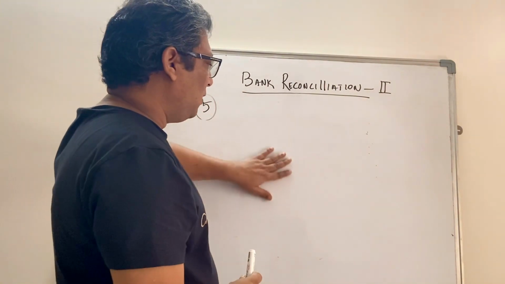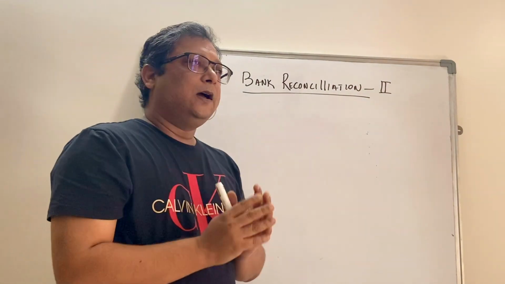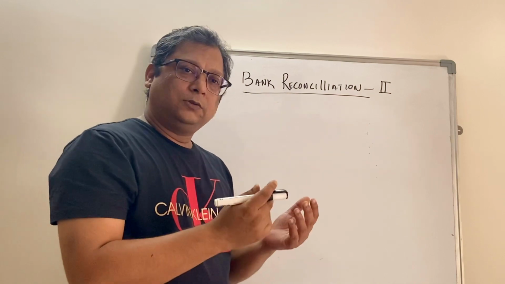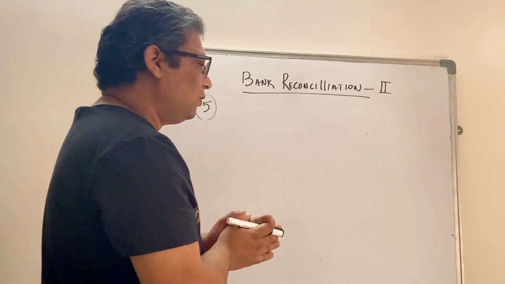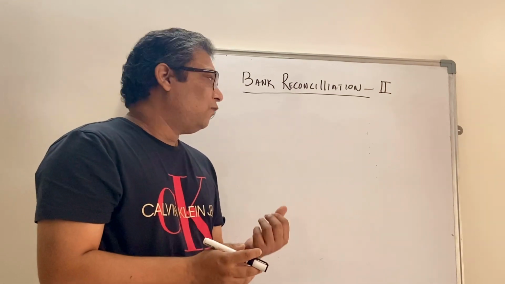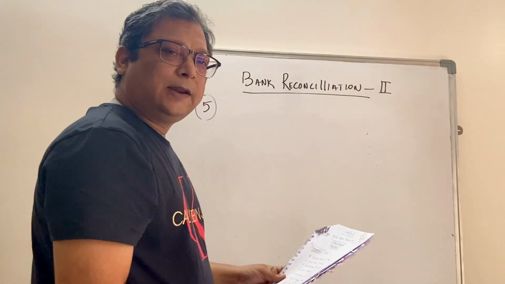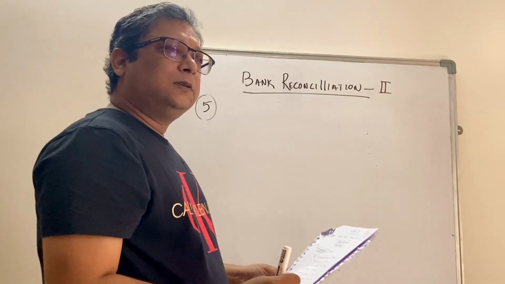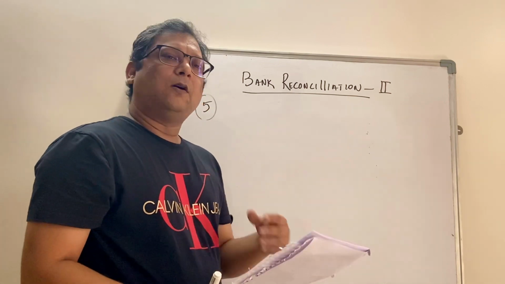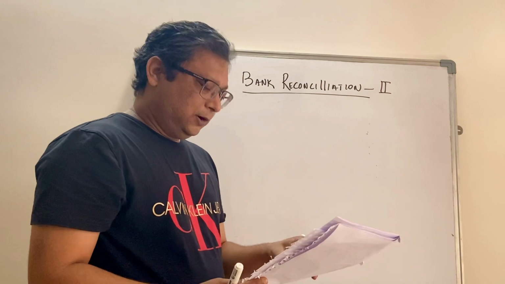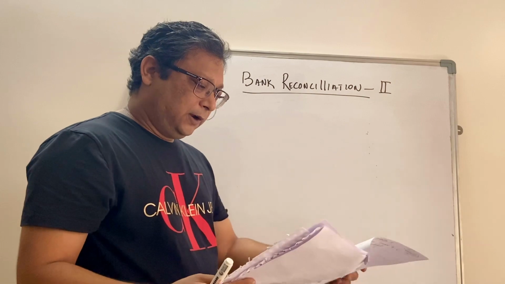Now since we have covered all the theory part, I hope the idea of those lines and arrows is very clearly registered in your mind. Now let's move to solve one practical question. As of now we have discussed only one scenario, which is the balance as per cash book. But trust me, by lines and arrows, even if the passbook balance is given or the overdraft is given, we will be able to solve the question easily. Let me demonstrate how we will be solving it.